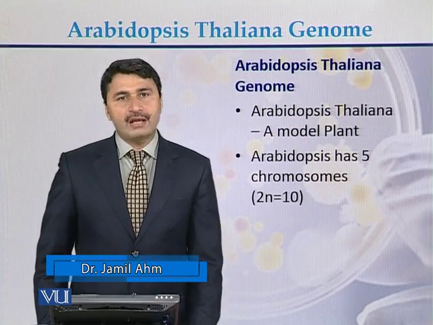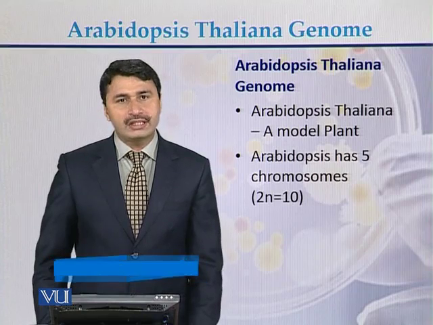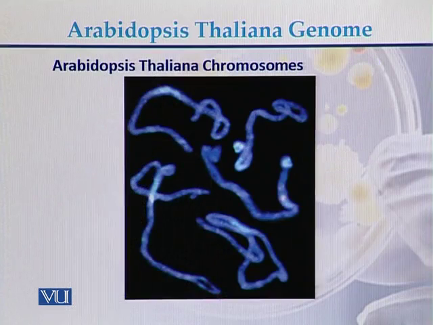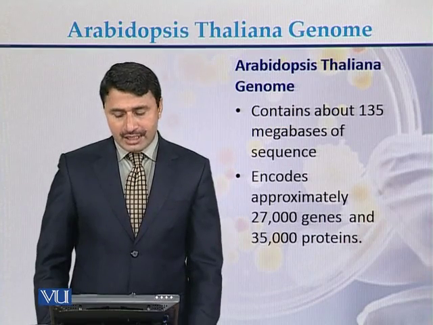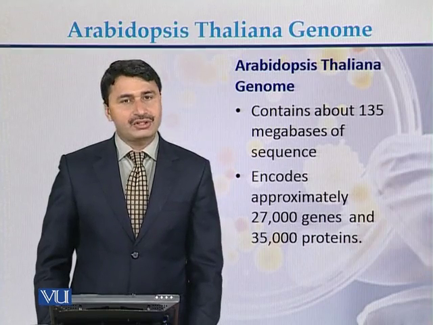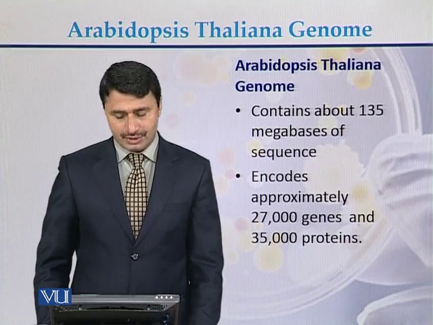Arabidopsis thaliana, which is a model plant, has 5 chromosomes. In case of diploid, the chromosome number is 10. These are the 5 chromosomes of Arabidopsis thaliana. It contains approximately 135 megabases of sequence. It encodes approximately 27,000 genes and 35,000 proteins.